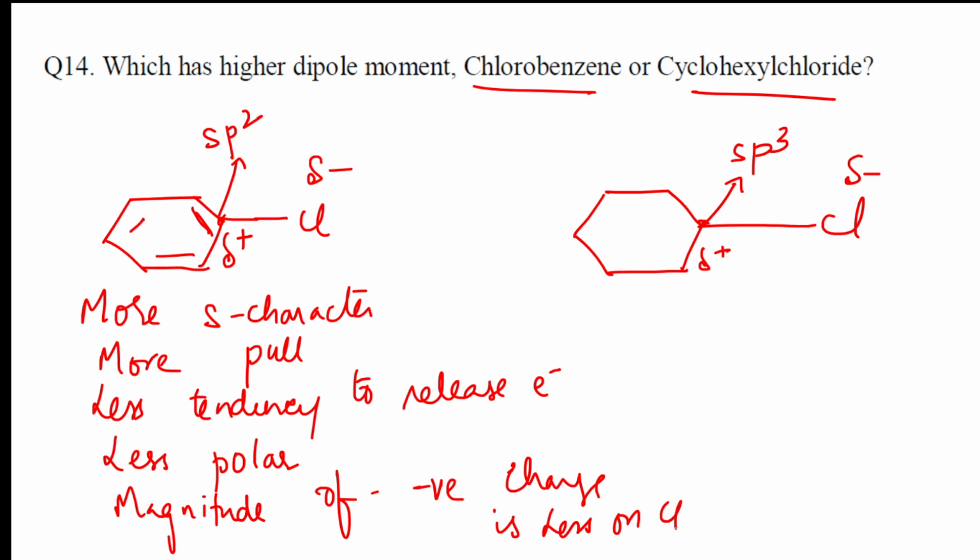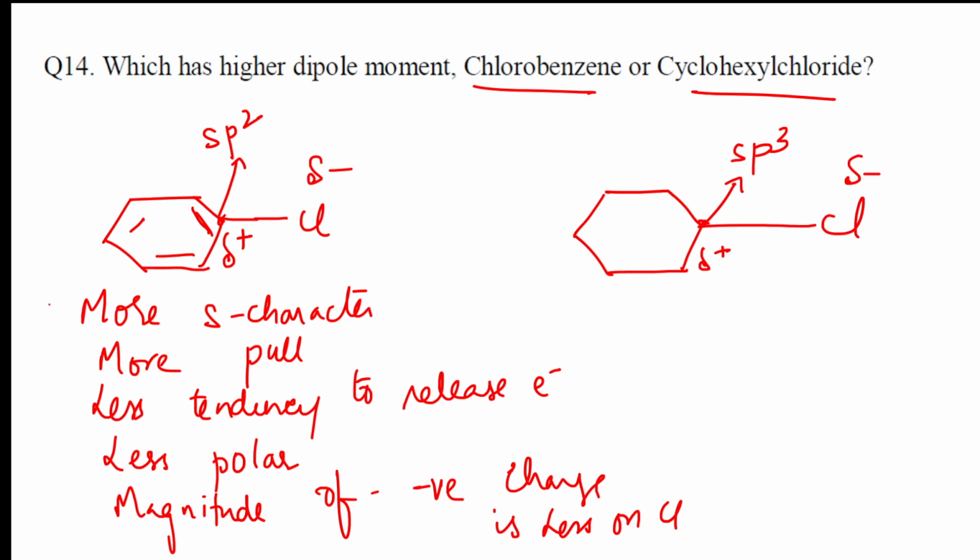Correct, right, students? Now, in this case there is also delocalization of electrons. Delocalization of electrons also. So now you tell me which one will have more dipole moment, which will pull.